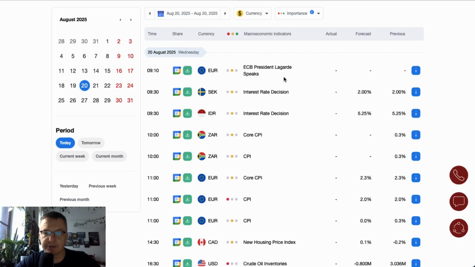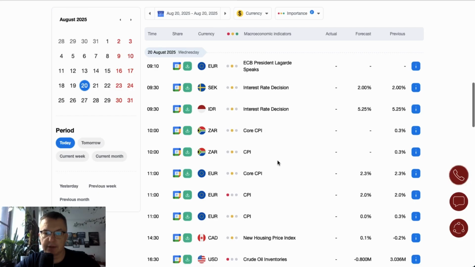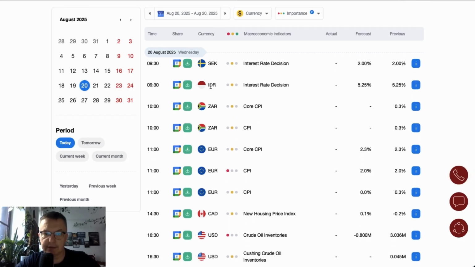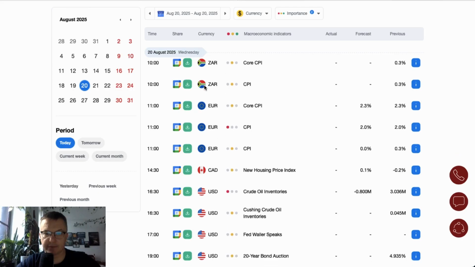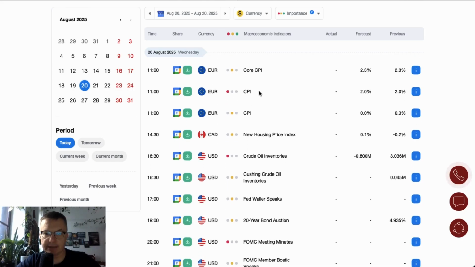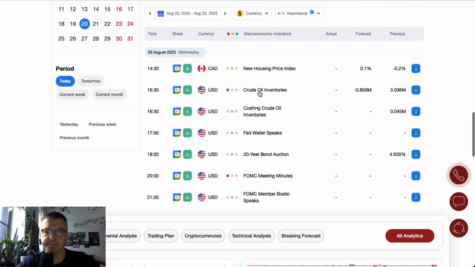We got the interest rate decision in Sweden. We got the interest rate decision in, I think it's Indonesia. Then we got some data from the UK as well. Core CPI data and CPI data are scheduled for release at 11 o'clock. During the US session, we got data scheduled for release in form of the new housing price index from Canada, scheduled for release at 2:30. At 4:30, we got crude oil inventories and Cushing crude oil inventories.